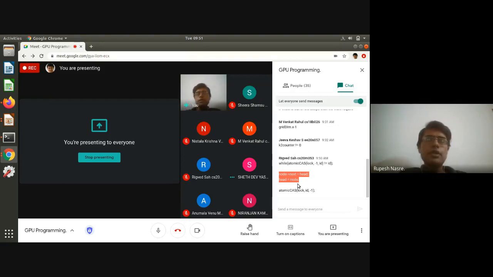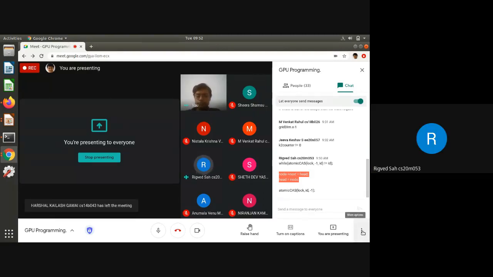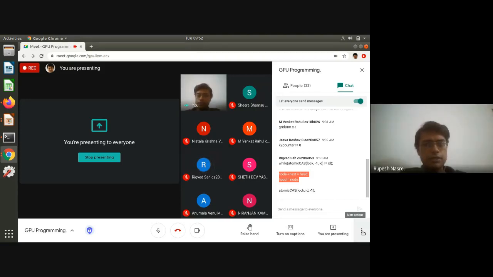Whether it can be done on the CPU itself, I think I'll have to check with the TAs. If you could post it on Moodle, one of the TAs can clarify whether it can be done on CPU. Sure. Any other concerns? Sir, I read on the NVIDIA forum that when Thrust is used with a low number of elements, sorting is beneficial on CPU, but when we have a high number of elements, then it's beneficial on GPU. That is correct.